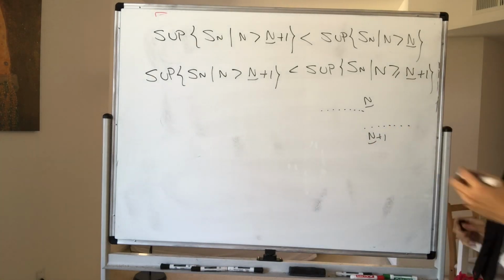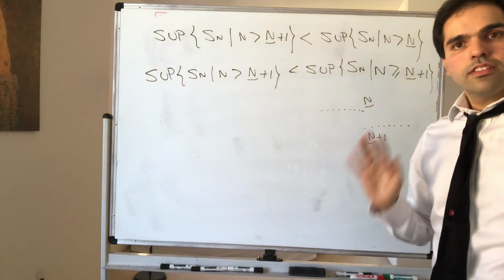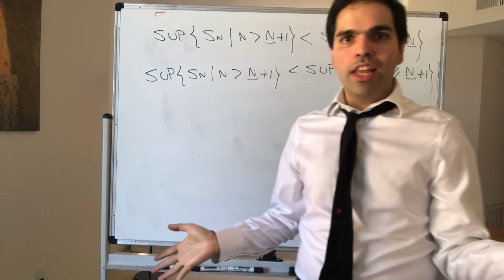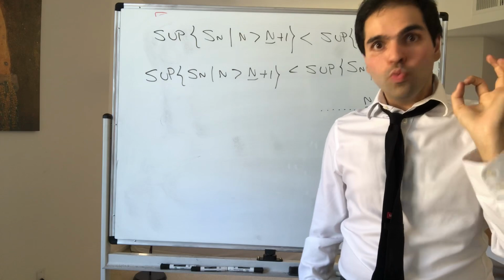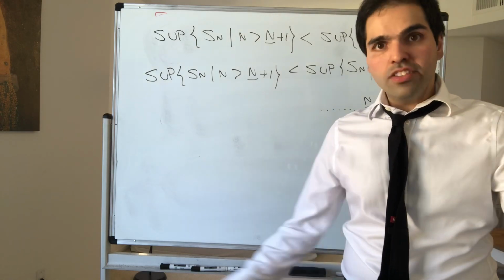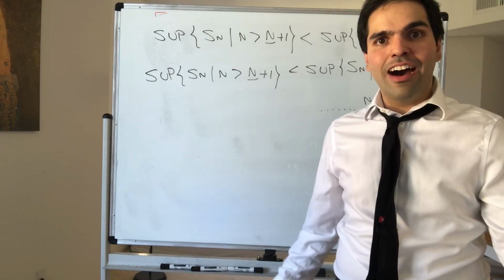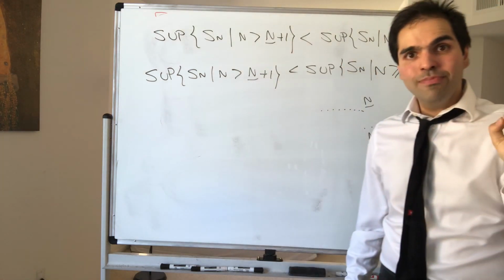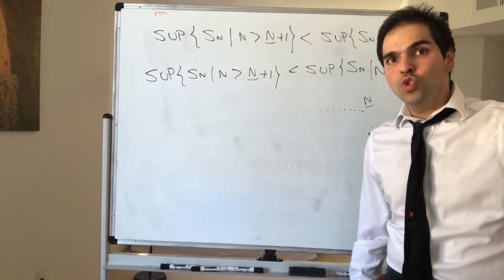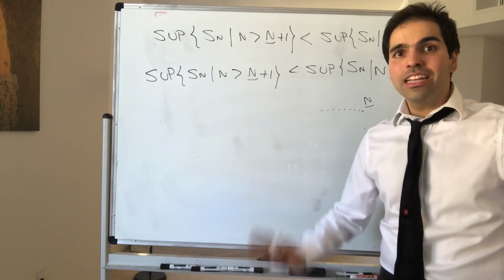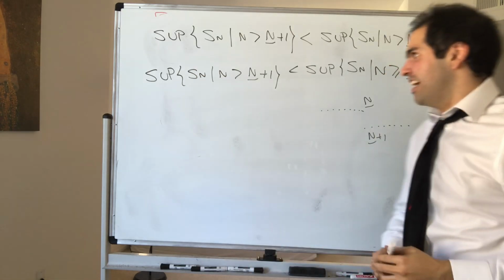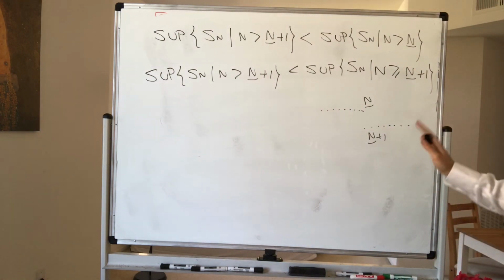Okay, now let me give you a little analogy. Suppose you have a group of 20 students and the highest score was 90. Now, suppose one student dropped and suddenly the highest score is 85. What does that mean? It means that the student who dropped had the highest score. So any other student must have a lower score than that. In other words, what is this saying?